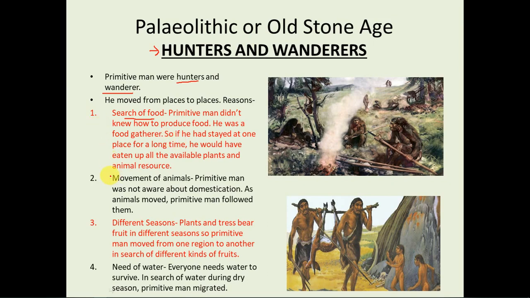Now the second is movement of animals. Primitive man was not aware about domestication, right? He was not aware about domesticating the animals.